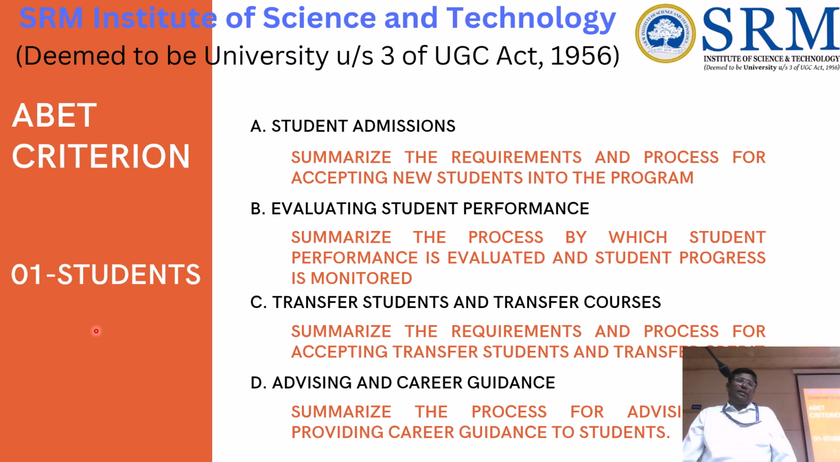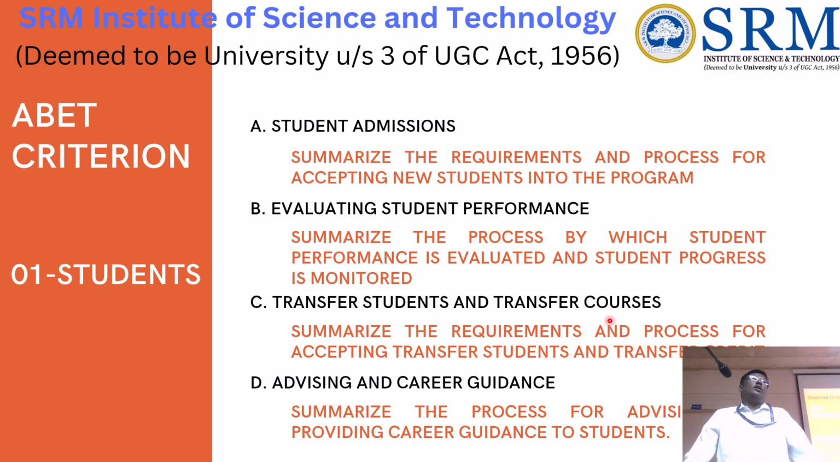In ABET criterion 1, we have to give the student admission. We have to summarize the requirements and process for accepting new students into the program. They are concerned about the quality of students we are admitting, so we have to give a write-up on the quality of students we admit and the procedure we adopt. Then evaluating student performance: how students' grades are given and how it is monitored, those details we have to give in ABET. Then transfer students and transfer courses.